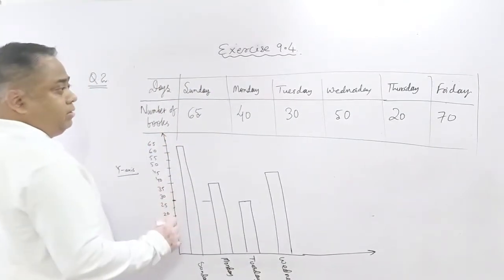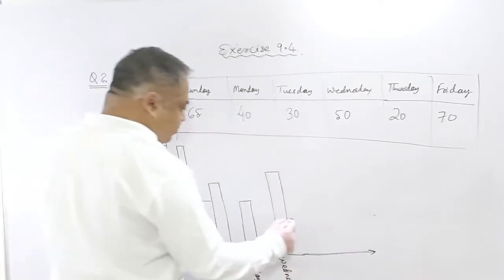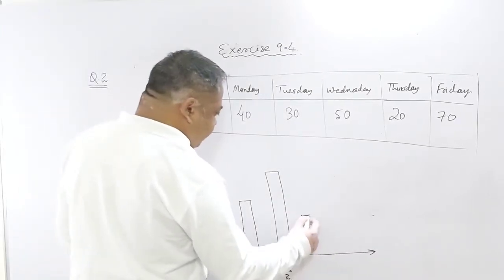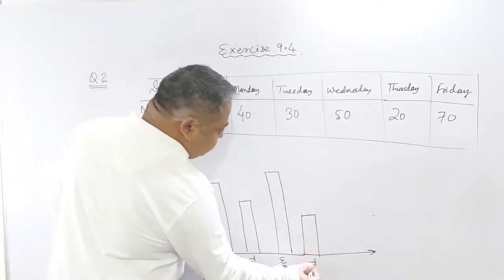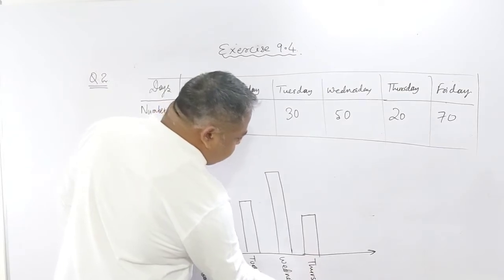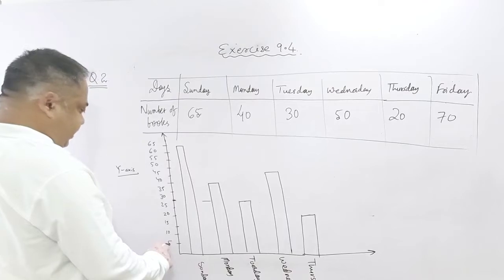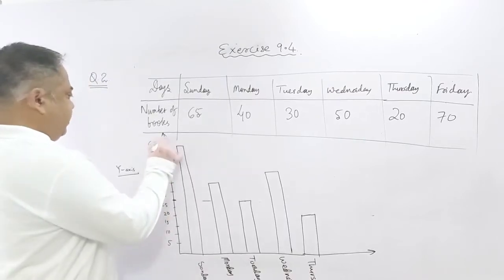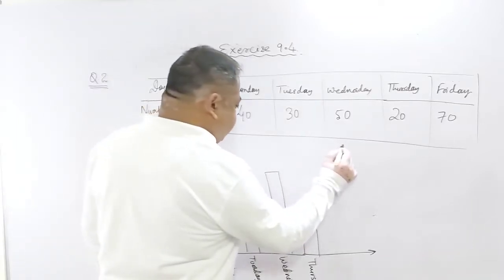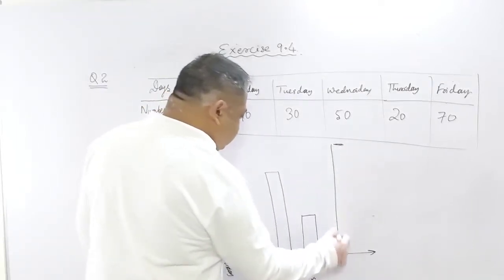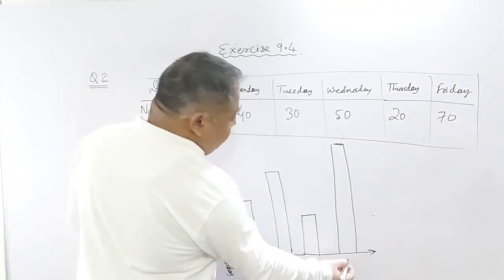Then Thursday is 20, is here. Thursday. Then Friday is how many? Friday is 70. On Friday 70 books were sold. 70 will be here. So parallel to this, it will be here somewhere. Okay. This will be Friday.